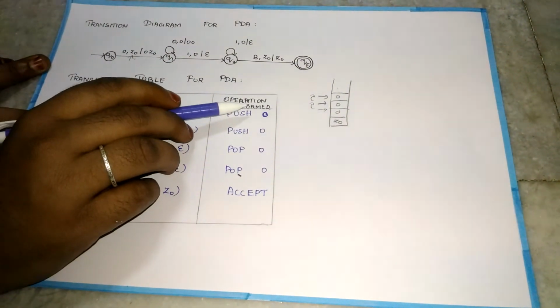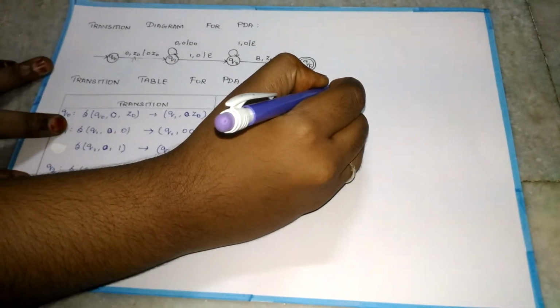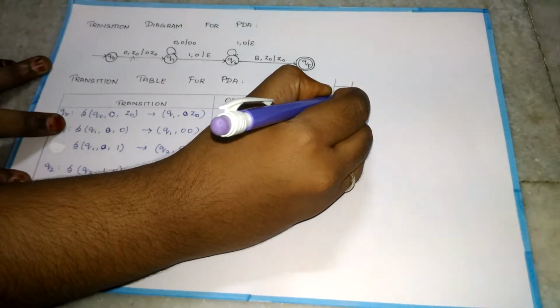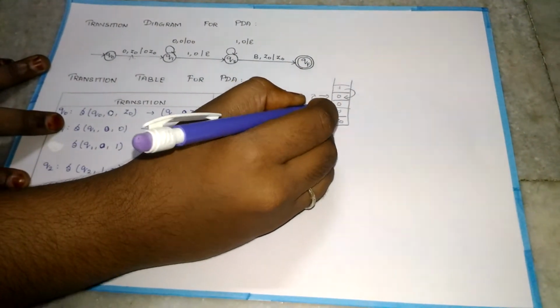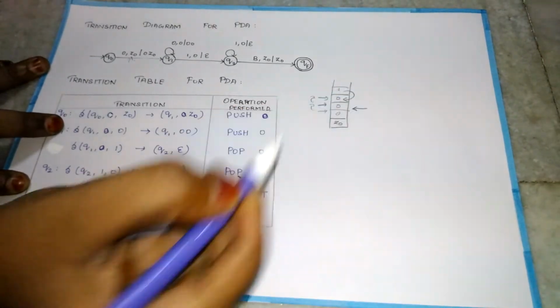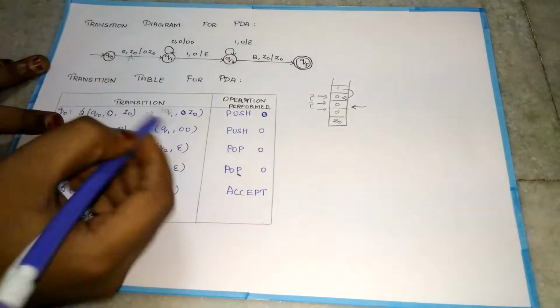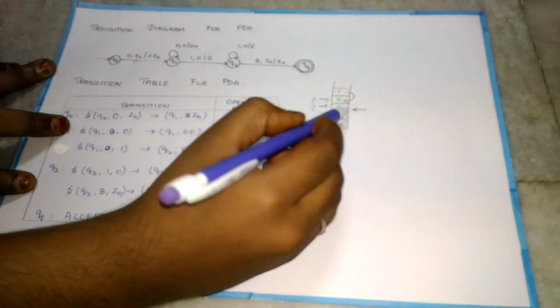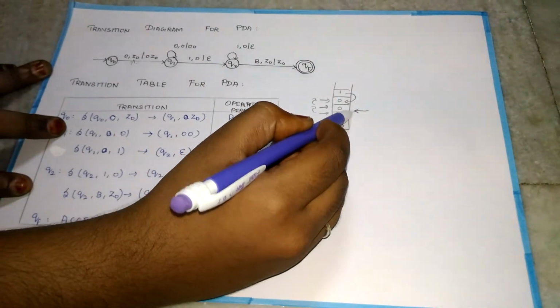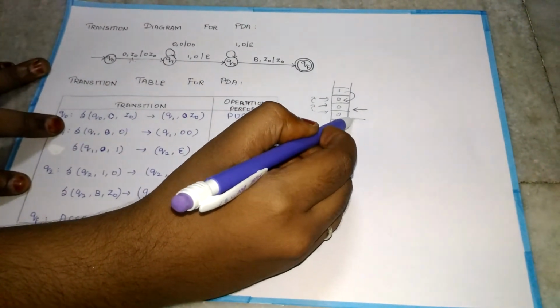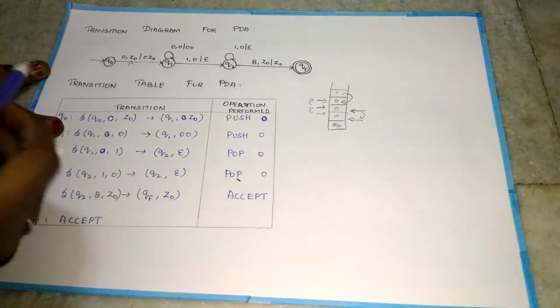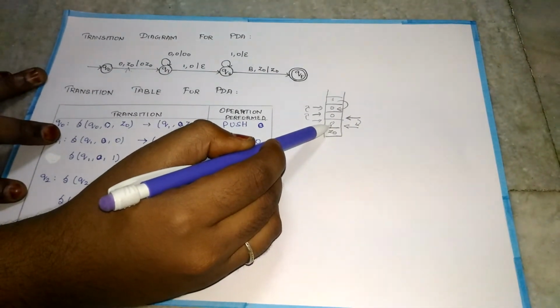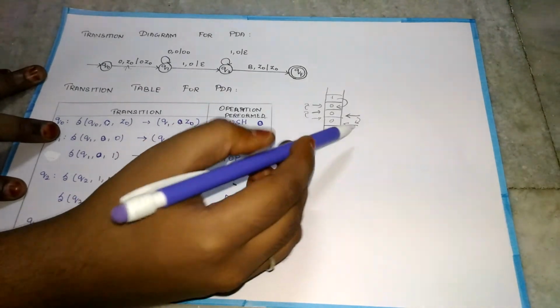If we encounter the symbol 1, it pops the first 0 and the top pointer moves here. Then if we encounter another 1, the second 0 is popped out. If 1 comes again, the last 0 is popped out.